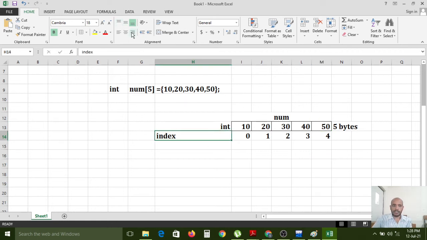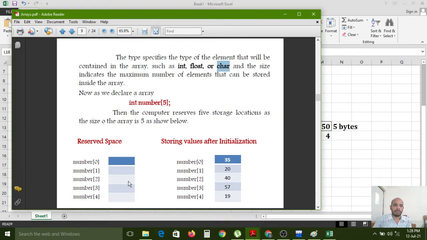So this is index format. If you want to access these elements, we can access them by using these indexes, right? That is the meaning of this diagram: number 0, number 1, number 2, number 3, number 4. In the number 0 position we have stored values like 10, 20, 40, 70, and so on.